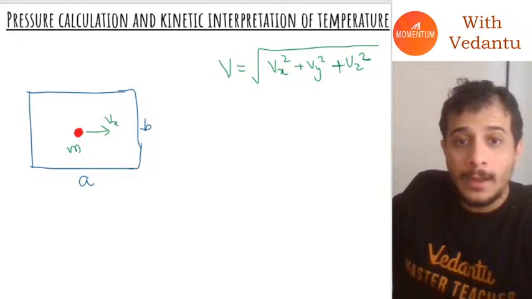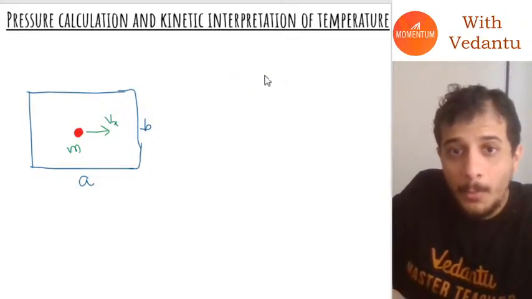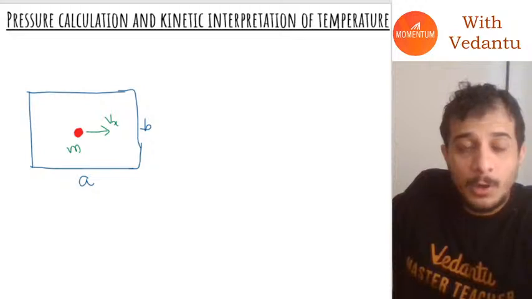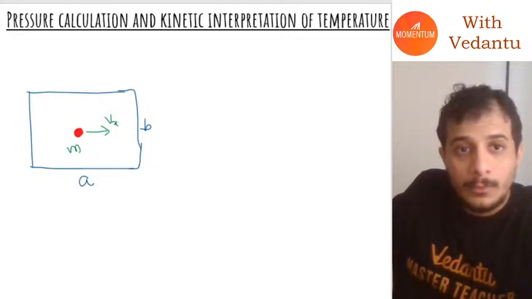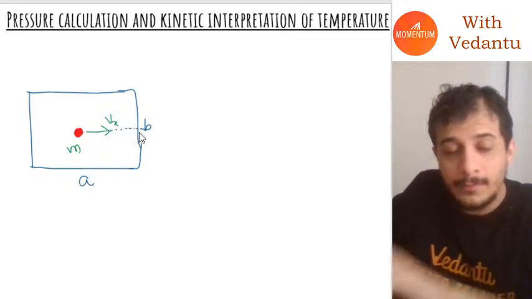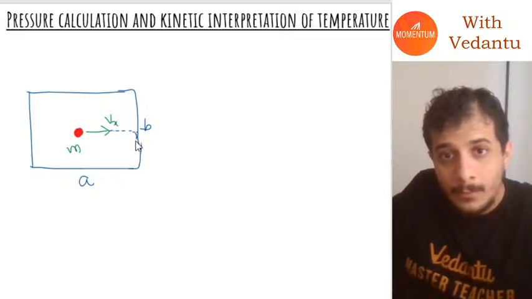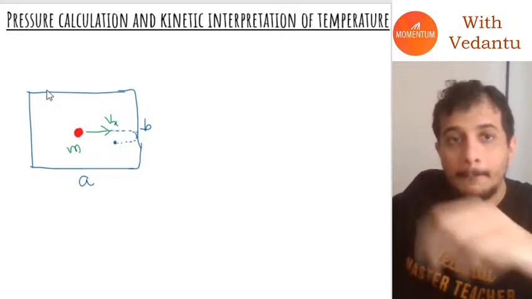Now what happens is that when you have a molecule like this, this molecule is going to go on a path like this and collide with the wall, and then come back.